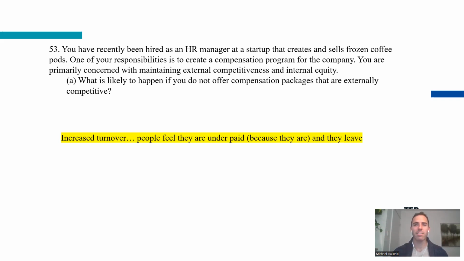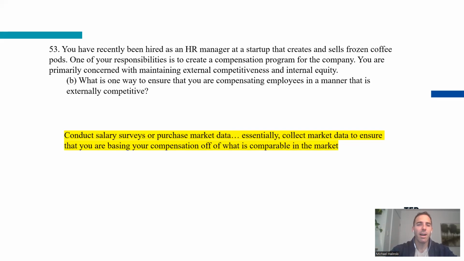Yeah, that's what the question's asking. If my company is not being competitive to those other companies, you're likely going to leave because people feel they're underpaid. Because, well, in fact, they are. Okay, so that makes sense.